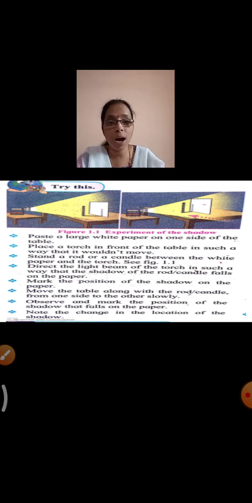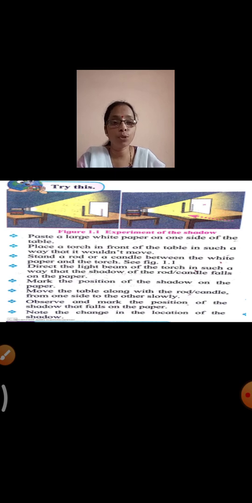So you are going to mark the place where the shadow of the candle or the rod is falling on the paper. Now once you have marked the position, you are going to move your table to the other side, and then do the same again. You are going to place the three objects, and there also you are going to mark the position of the shadow as it falls on the paper.